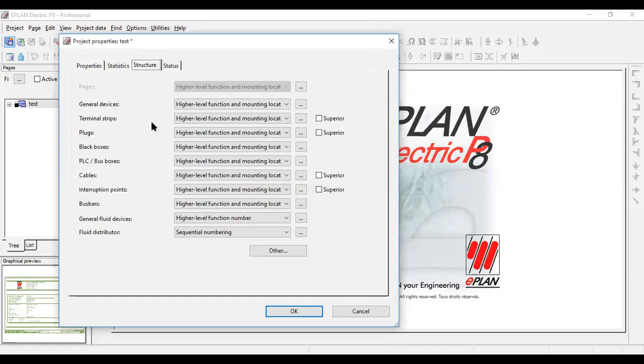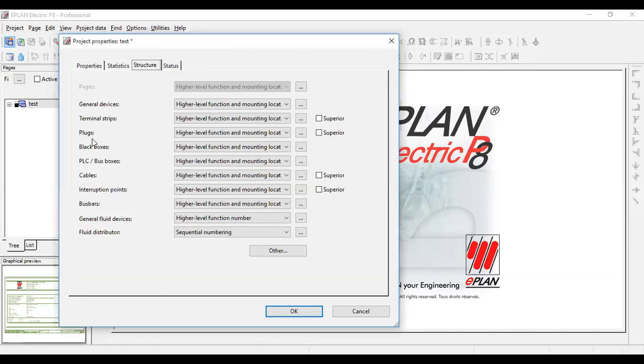Then the most important part is structure. What exactly structure you need to show in the drawing, like many devices, plugs or PLC components, we need higher level assignment and mounting location to show. I have taken the IEC template, that's why it's showing all the features required for IEC. Many students may not be familiar with higher level and mounting location. It is specifying the actual installation of the component. It's showing the installation location.